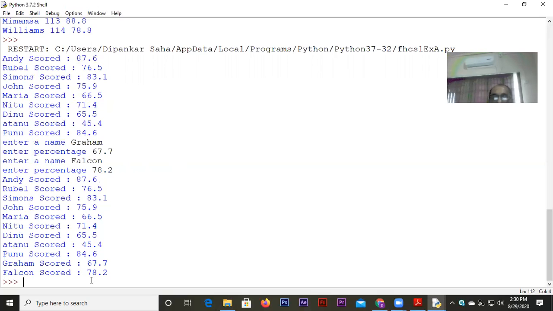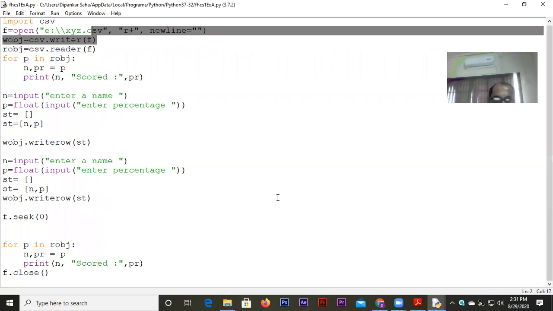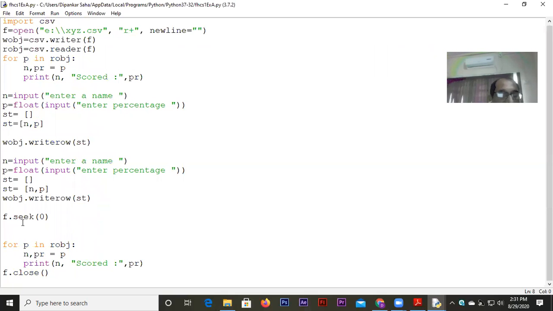And it is happening only because of that seek. If you do not write that, sorry, the seek(0). seek is like the C++ function seekg. f.seek(0), where 0 signifies the byte. So you take it back to the 0th byte position, and then you start reading. That means, which automatically means, you are taking the file pointer back to the beginning of the file. Okay, so remember this one.